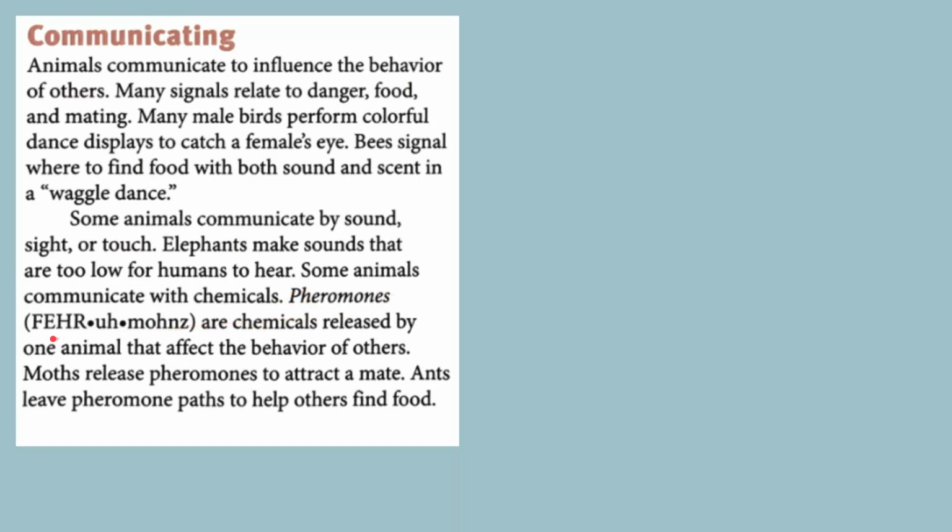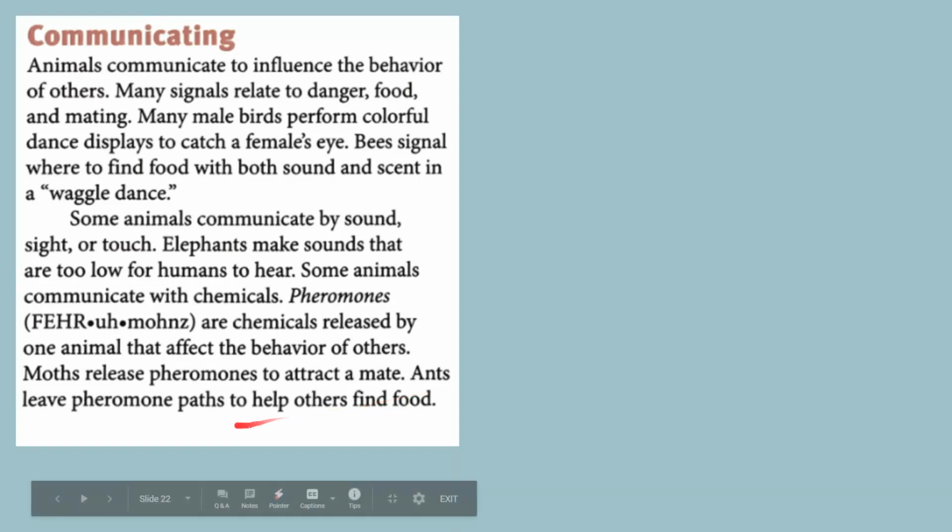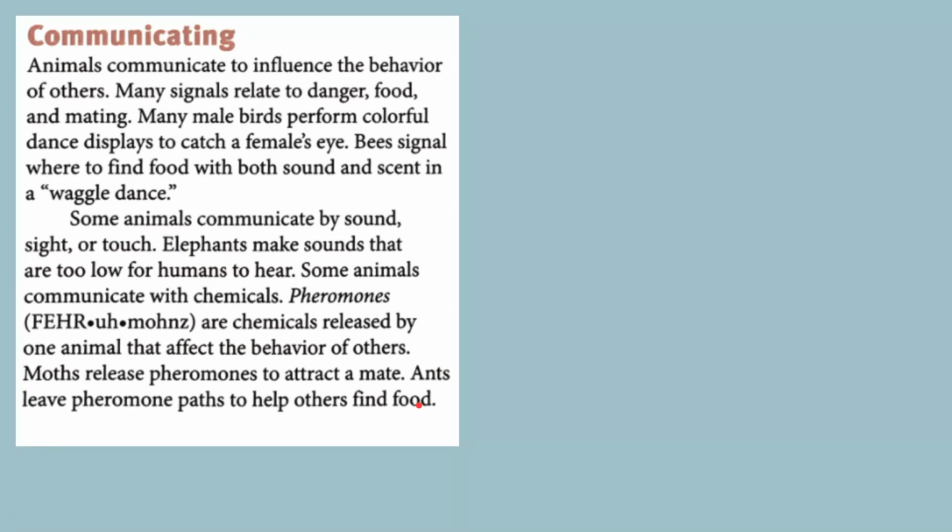If you look at this right over here, this tells you how to pronounce it: pheromones. These are chemicals that are released into the air, and other creatures can sense these chemicals. For example, ants leave pheromone paths to help other ants find food. Wherever an ant travels, it leaves behind a trail of these chemicals, and other ants that come by afterwards, even if they can't see that other ant, can sense the pheromone and know, hey, the food must be this way.